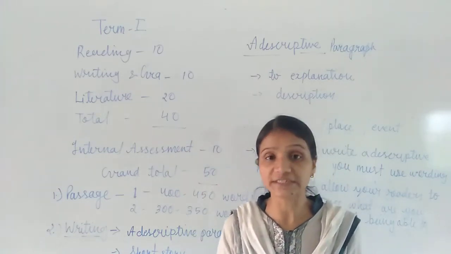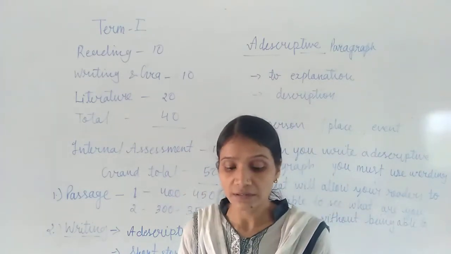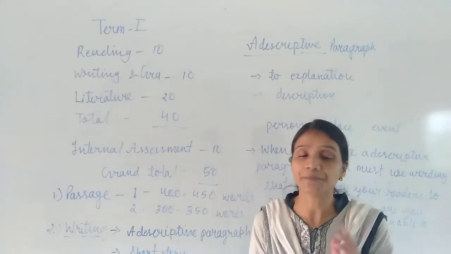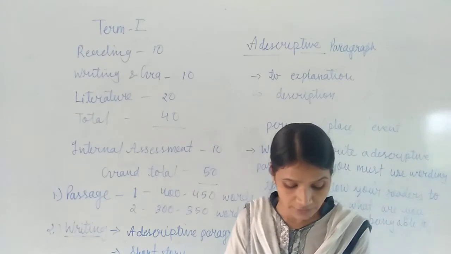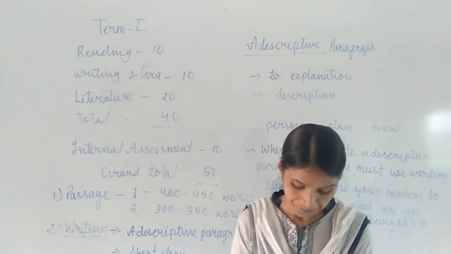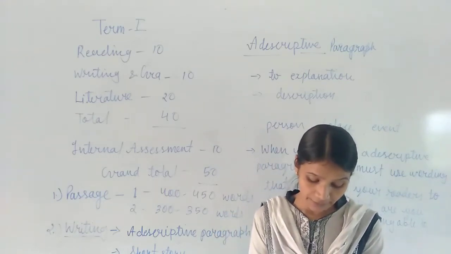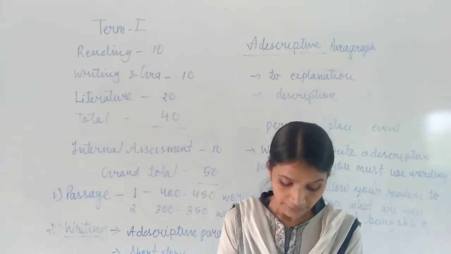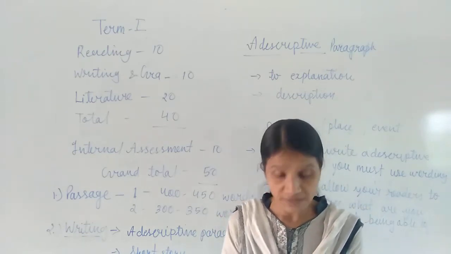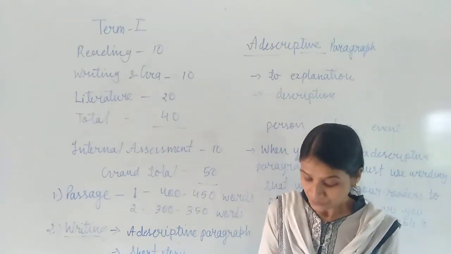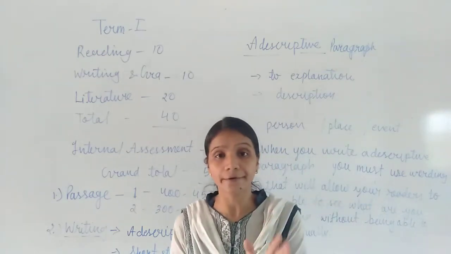Then from the poetry section, in your Beehive textbook, a poem is given after each chapter. So a total of 4 poems are given for the term 1 syllabus. Number 1 is The Road Not Taken, then Wind. Then the next, third, is Rain on the Roof. These 3, The Road Not Taken, Wind and Rain on the Roof, we have already completed.